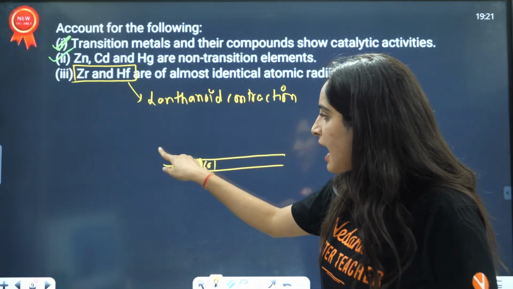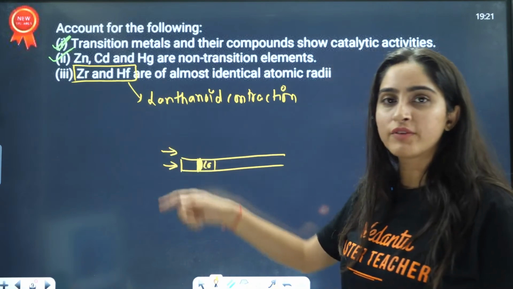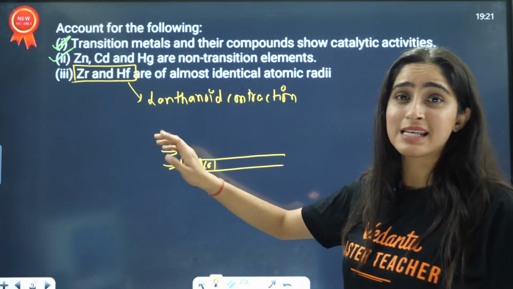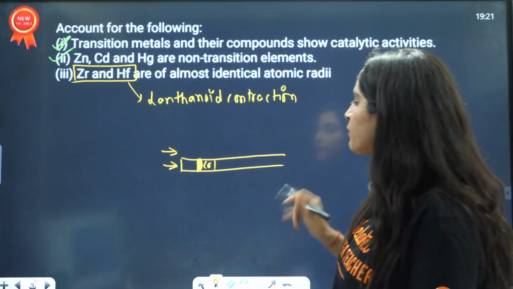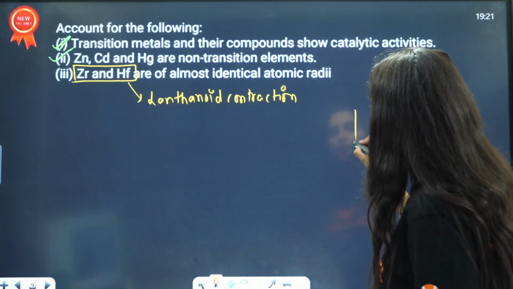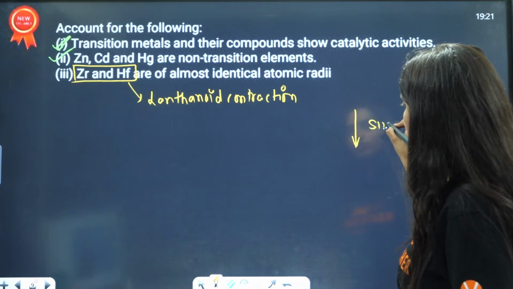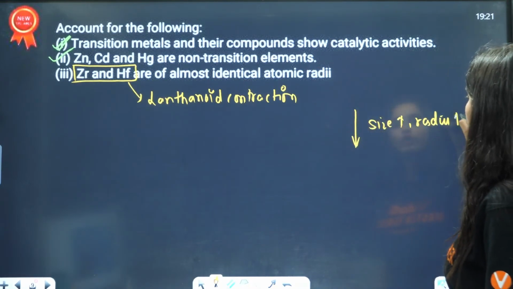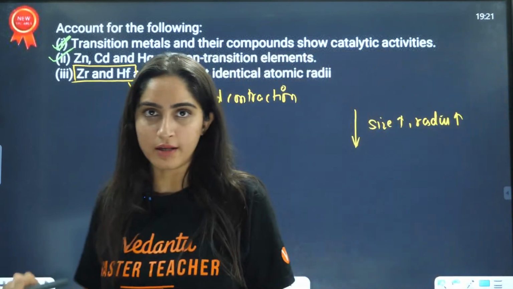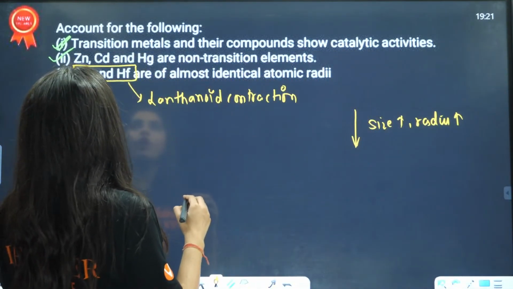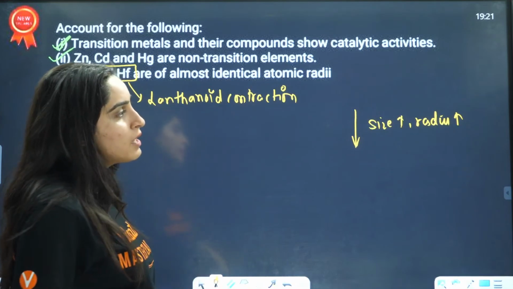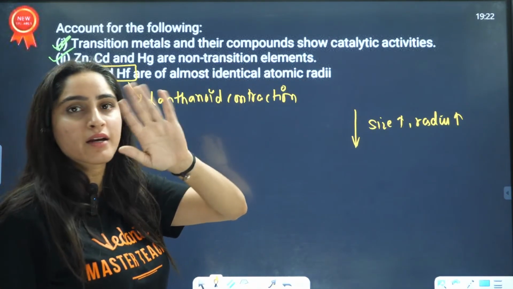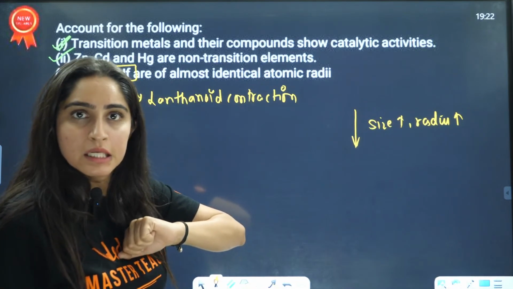These elements and the elements that are above this series, they will have the same radii, because this is what was supposed to happen. Down the group, size should increase, that means radius should increase. That means if I talk about zirconium and hafnium, then down the group, size is increasing, so their radii should not be equal to each other, right?